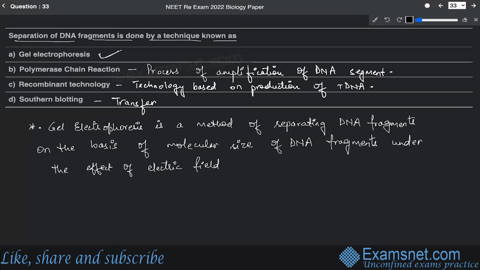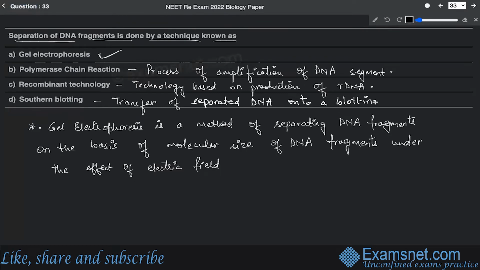So that's why. So transfer, this is a technique of transfer of DNA, or rather you can say separated DNA fragments onto a blotting paper.